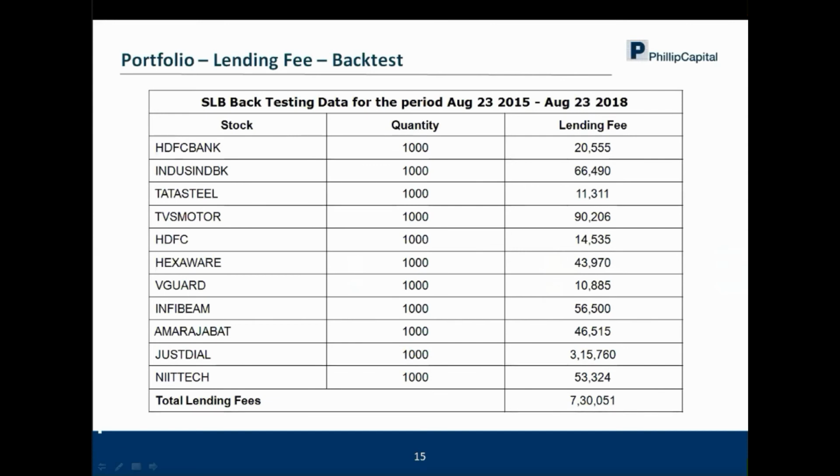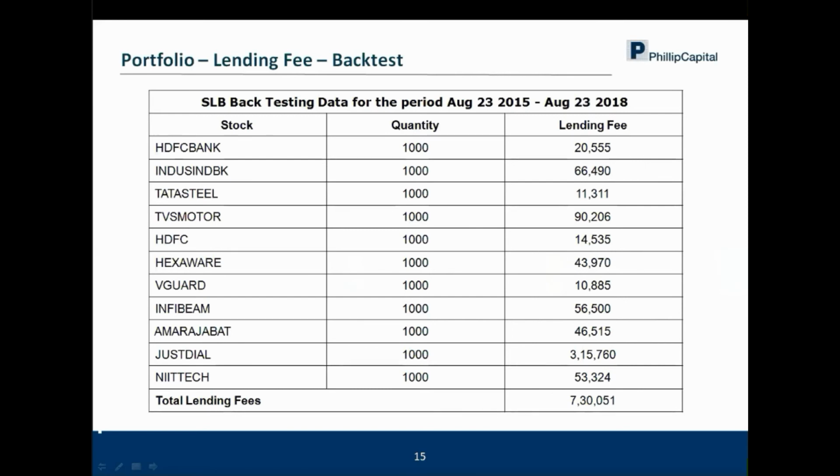And herein I don't go for annualized yield which is like 10%, 20%, and 40%. I just assume, for example, 5% annualized yield, and I just hit the trade. Then how much is the lending fee which can be generated in your portfolio? So we go by that. We don't go for the higher spikes or the higher yields. We just go for greater than or equal to 5%, first opportunity, hit the trade. Don't wait. That is what we do. And just to give you a glimpse of the lending fee which your portfolio could have generated, that is one.